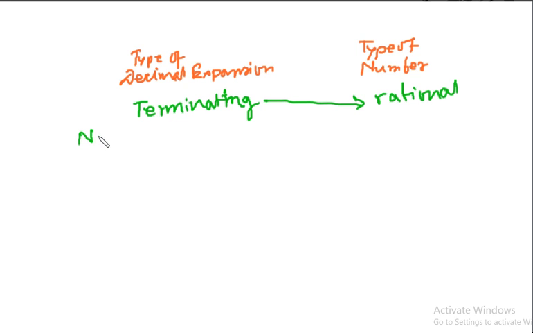If it is non-terminating plus recurring, then also it will be rational number. In these two cases it will be rational number.